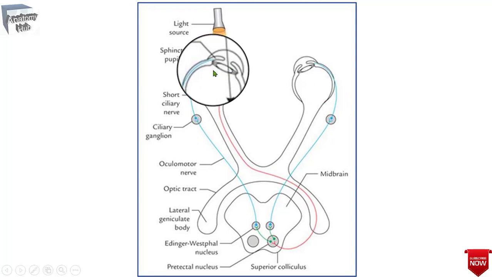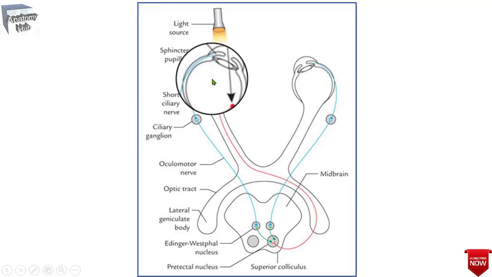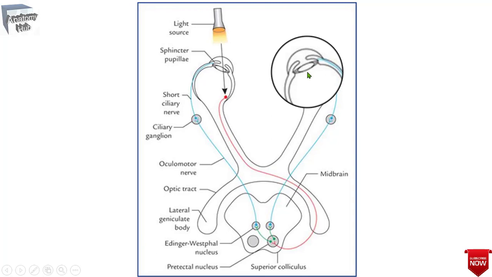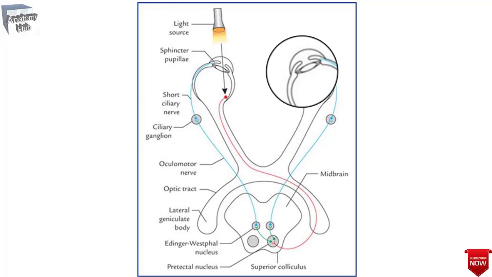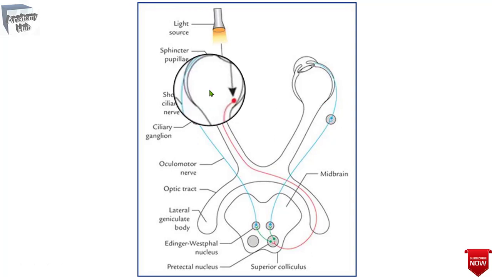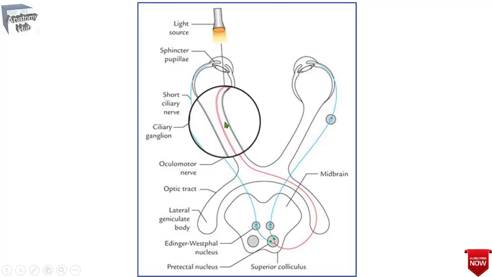Okay, so this constriction will be your direct light reflex, and this constriction will be your indirect or consensual light reflex. So the pathways of this light reflex, that we'll discuss right now.